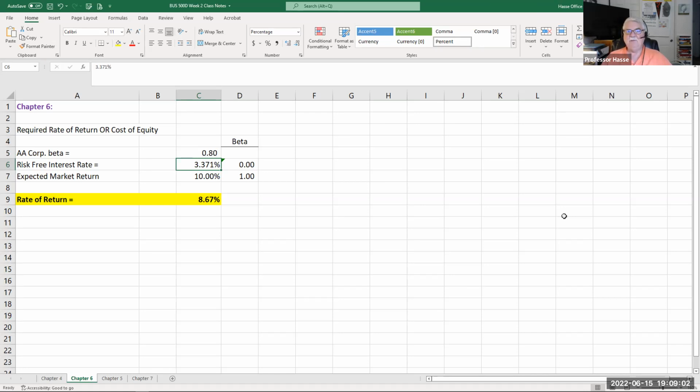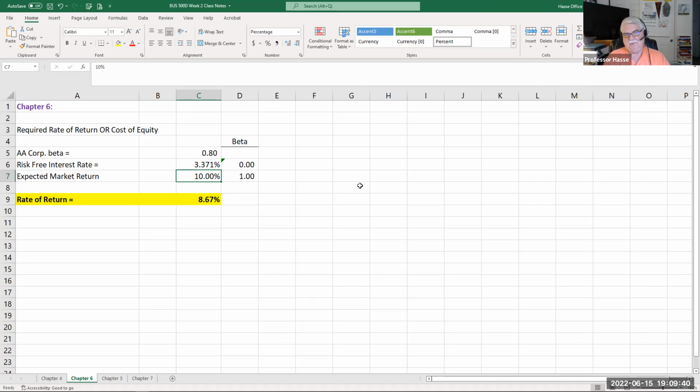But if I want average risk, which is the beta of 1.0, that means the return on the Standard & Poor's 500 index. Right now, as of today, that index has a market return of 10%. So if you want average risk, which is still risky, remember beta 0 is no risk at all, but average risk means you're going to get that return, but there's a chance you might lose it as well. But that return is at 10% today.